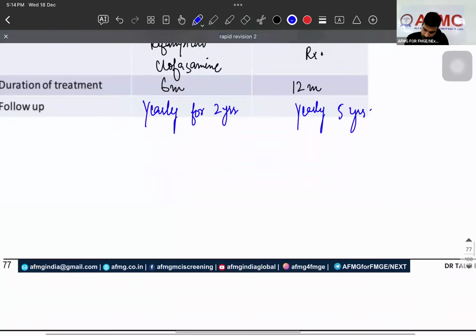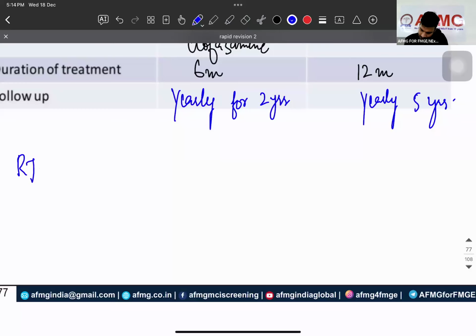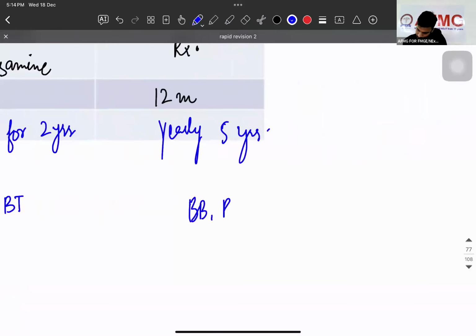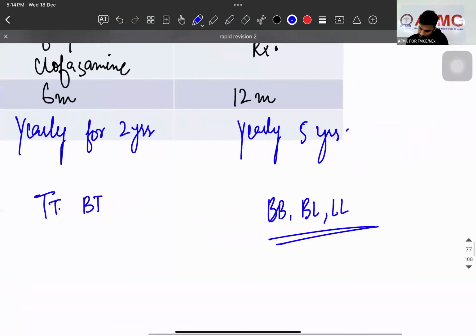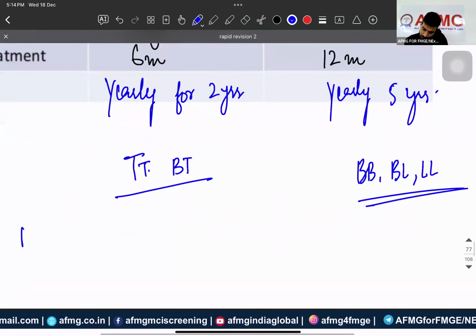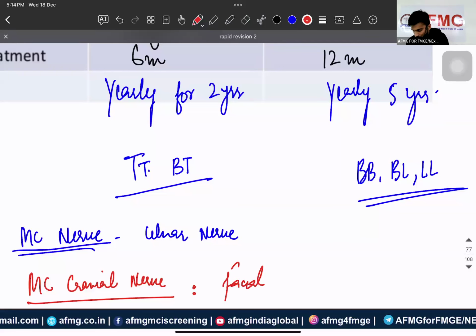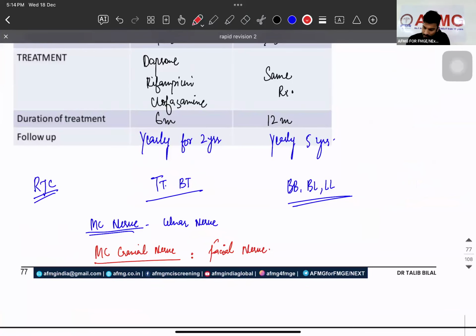चलो सर, अगर RJC classification के हिसाब से classify करें, तो TT और BT will come under paucibacillary, and borderline leprosy and lepromatous leprosy will come under this condition. ठीक है ना? Most common nerve injured, ulnar nerve, हर जगह ulnar ही दिखती है. For anesthesia, depth of anesthesia कौन सी नर्व? Ulnar nerve. Most common cranial nerve, that is going to be facial nerve. Is that clear? हो गया?